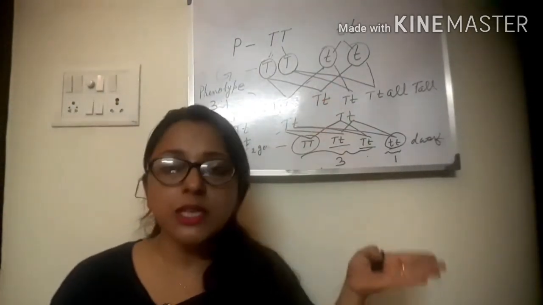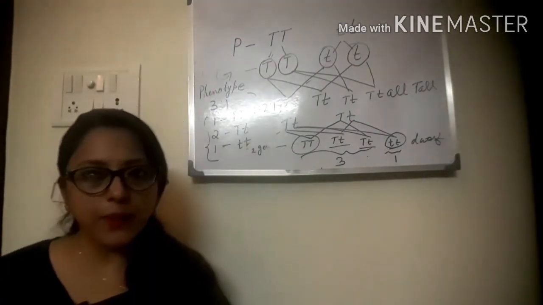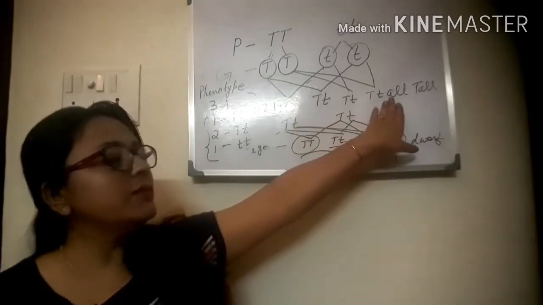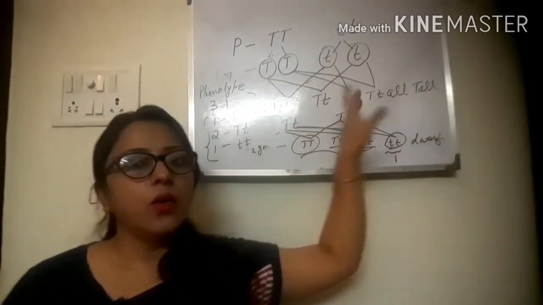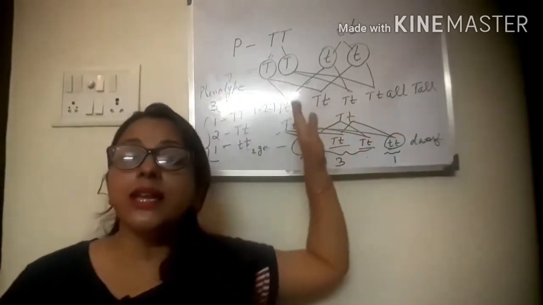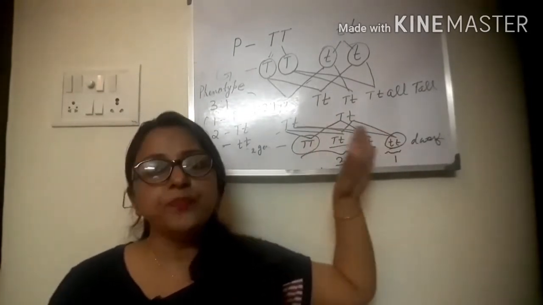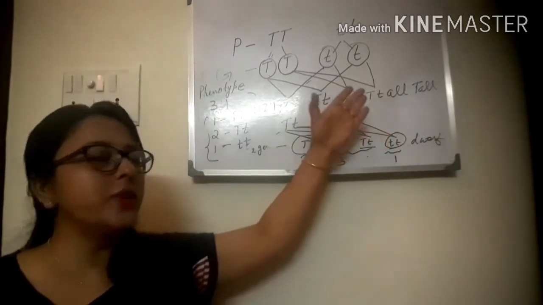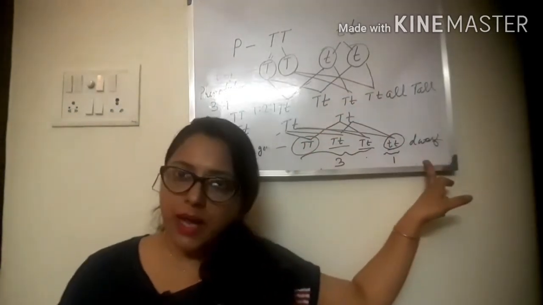So this is Mendel's experiment, and he got the genotypic ratio and phenotypic ratio from here. In the first generation there is no ratio, because all the plants were tall. Then self-pollination takes place between the first generation plants. Though all the parents were tall, we are getting 1 dwarf plant here.